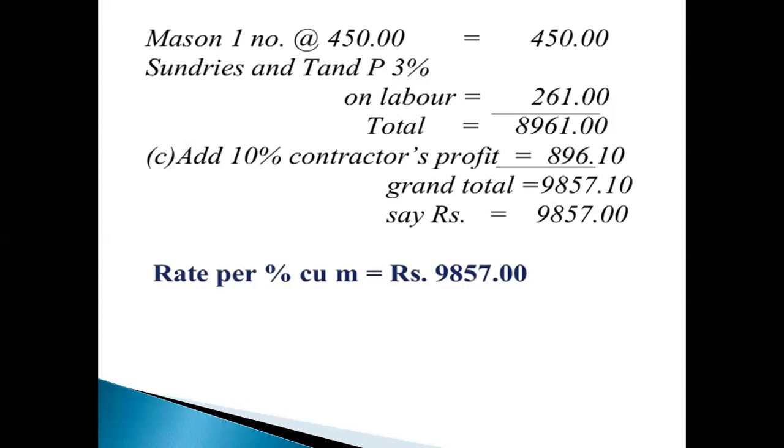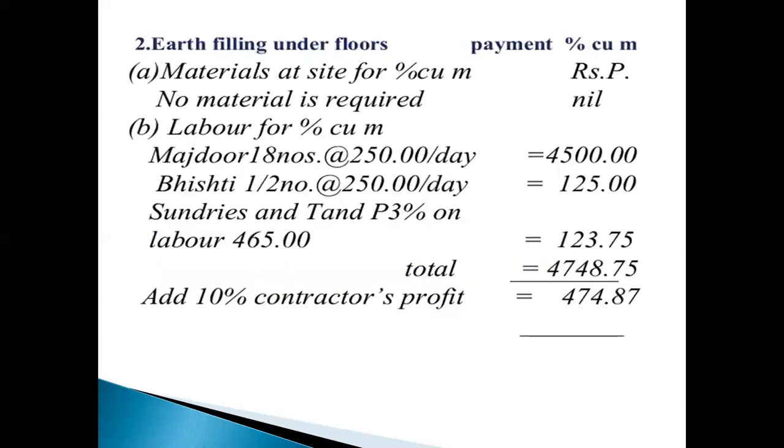Then finally say 9,857 rupees. So the rate per cubic meter is 9,857 rupees.